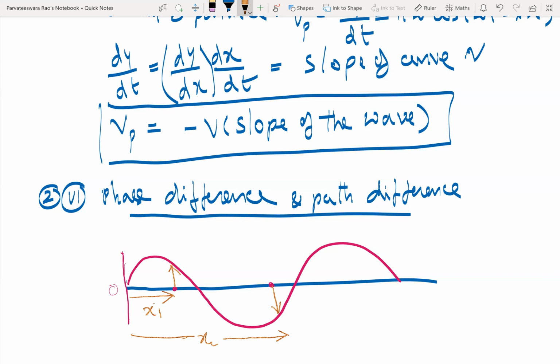So at a distance x1, the particle is having displacement towards positive y-axis and decreasing slope. Whereas at a distance x2 from the origin of the wave, the particle has got downward displacement and the wave has got increasing slope.